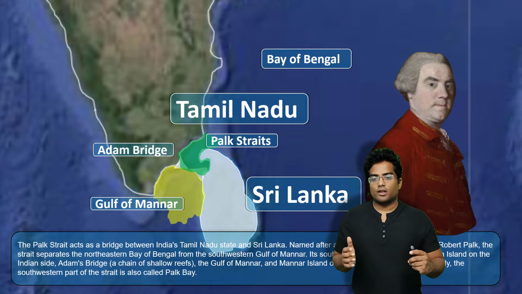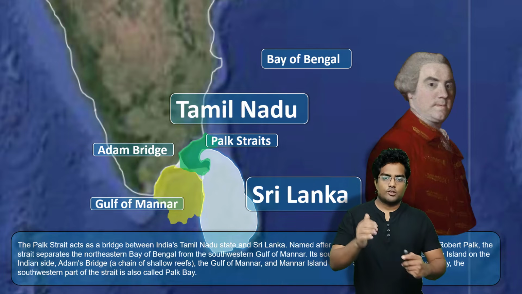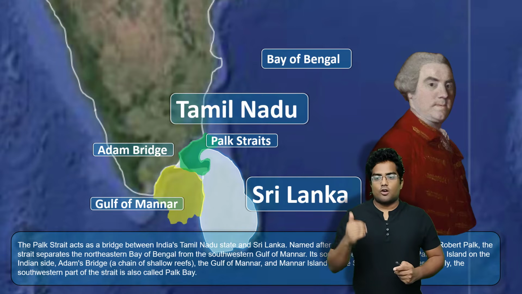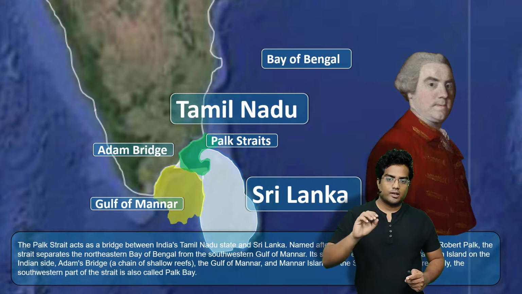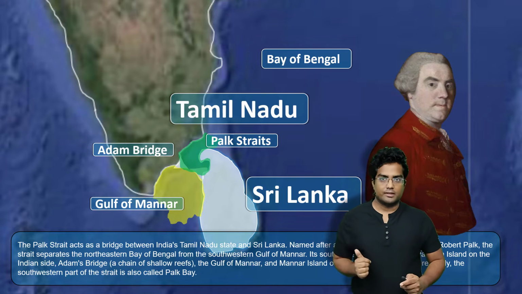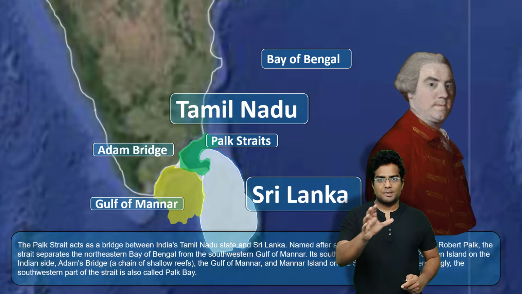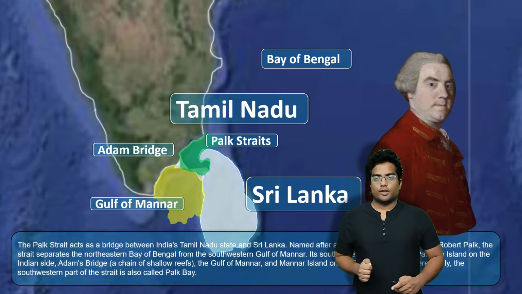few other geographical things like Adams Bridge, which also connects parts of the Palk Strait, and there is Pamban Island on the Indian side. There is Pamban Bridge, Pamban Island, which is located on the Indian side, which is also in Palk Strait. So that's pretty much enough for Palk Strait for now. We will discuss it in later parts of our geography.